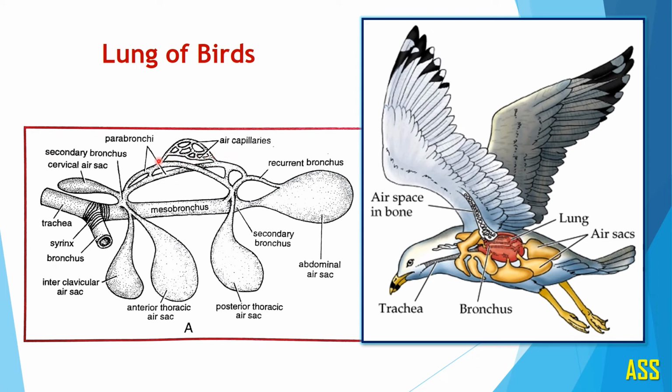See here, both the ends of these capillaries are open. They do not terminate blindly. And due to this reason, the avian lungs become a highly efficient organ. This is about the lungs of birds. Very interesting structure is this.